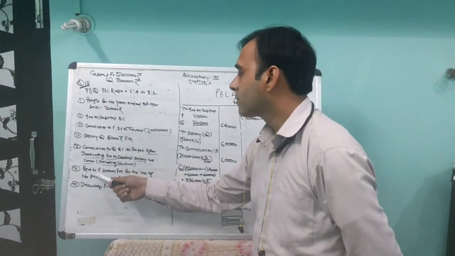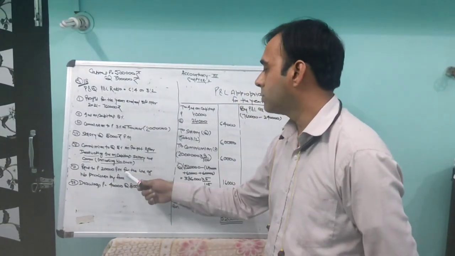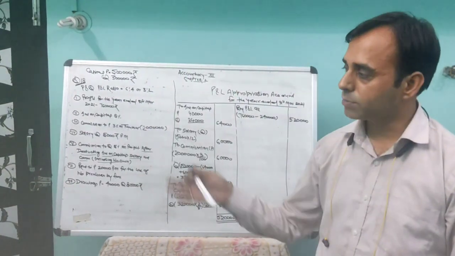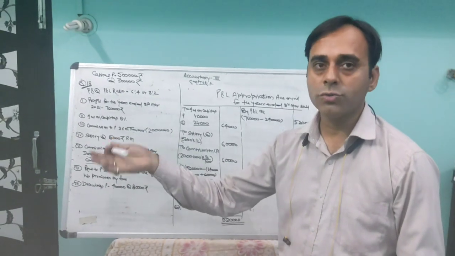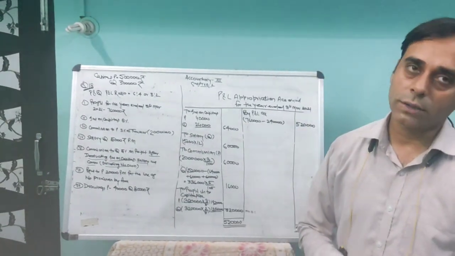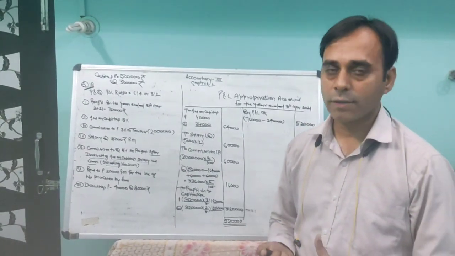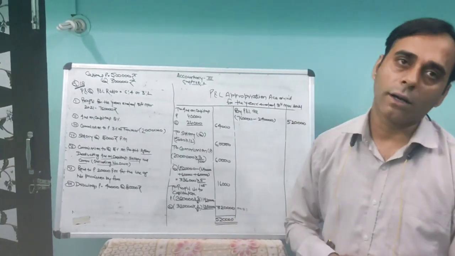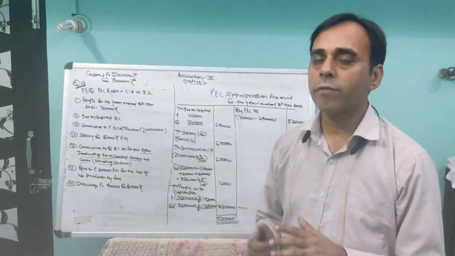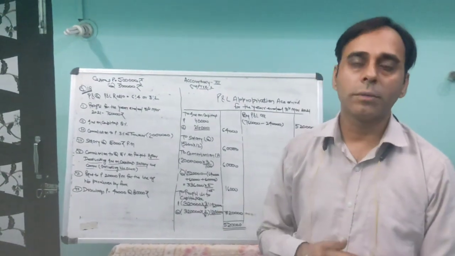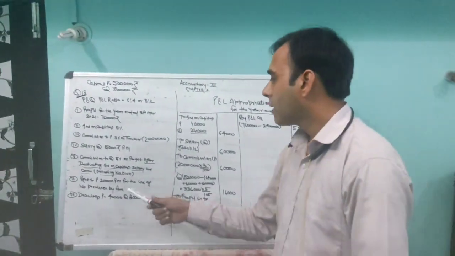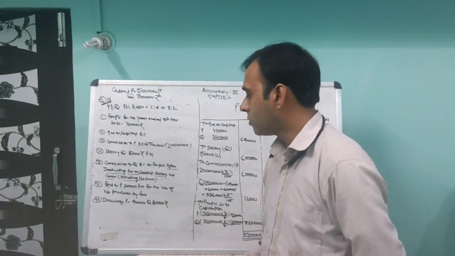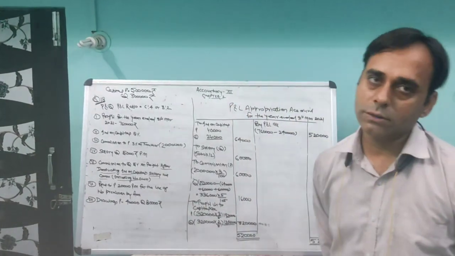Rent to P, you have to pay 20,000 rupees per month for the use of his premises by the firm. Means P has given his premises to the firm for usage, and you have to pay 20,000 rupees rent to P. This is an expense of the firm. It will come to the debit side of the P&L account. This will not come in the P&L appropriation account, or in the partners' capital. Drawings are given there: P 40,000 rupees and Q 30,000 rupees. This is the main question.